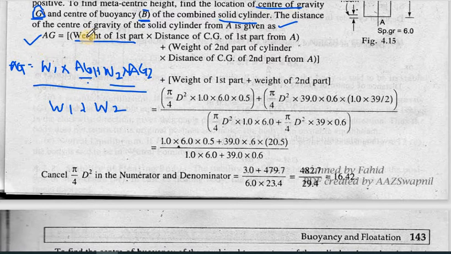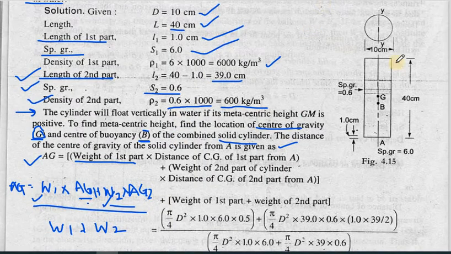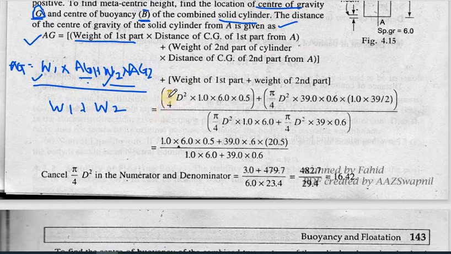So the weight of first part we can calculate by knowing the volume and multiplying it by the specific gravity. That will give you the weight of your first part. Similarly, if you have got the volume of the second part and you have the specific gravity, then you can multiply it and you can get the weight of that part. So the first one we have got, since it is a cylinder, the area will be pi by 4 d square.